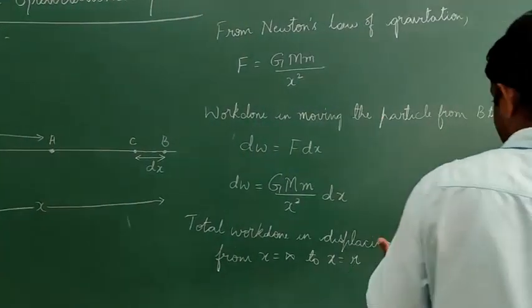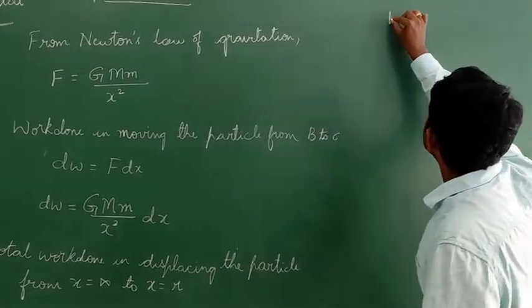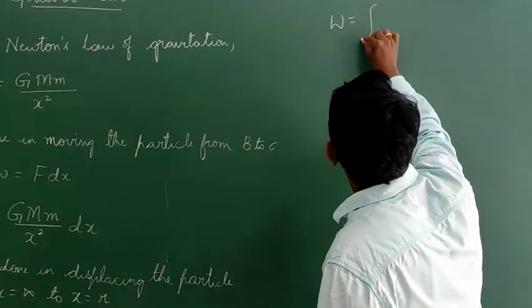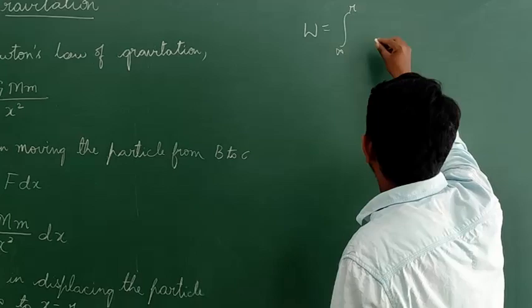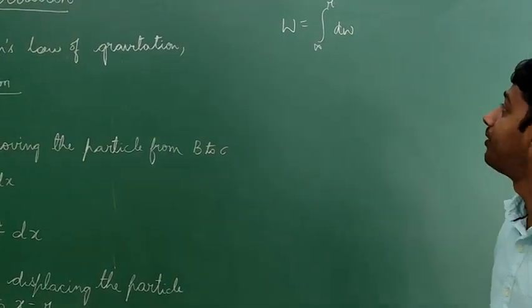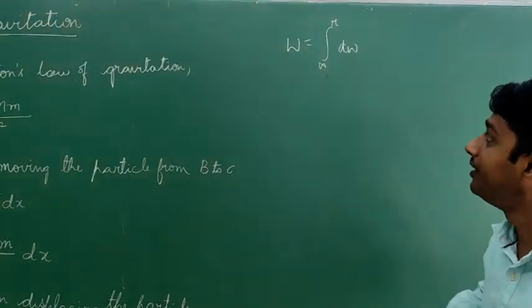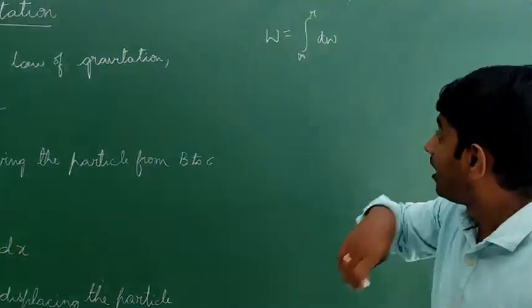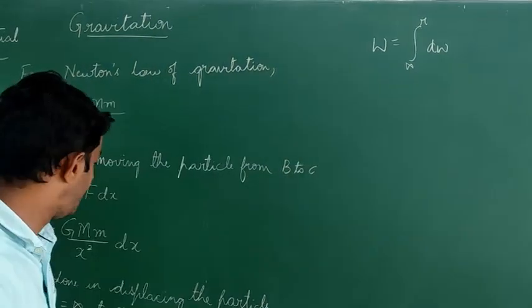So here, I will write the total work done. That is W is equal to integration from x is equal to infinity to x is equal to r of dW. So W is equal to integration from infinity to r of dW. Now I'll substitute the dW into this equation.